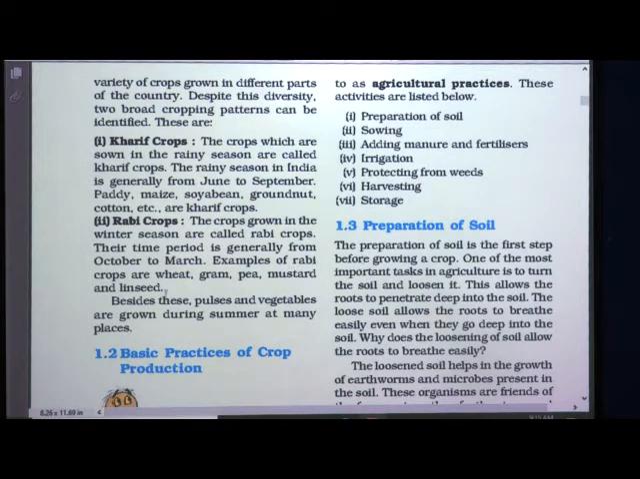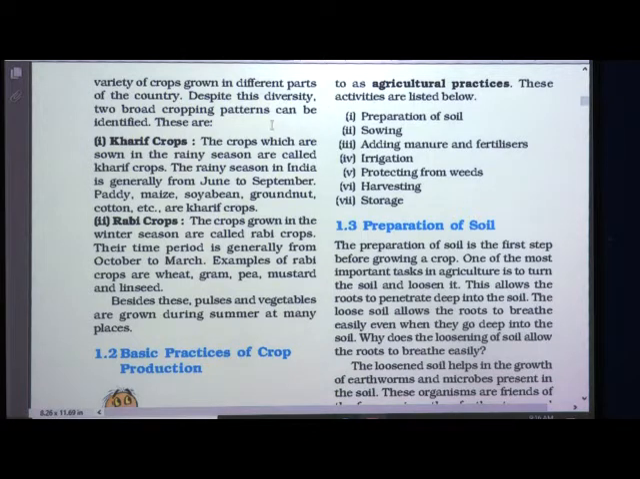Examples of Rabi crops are wheat, gram, pea, mustard and linseed. So these are some of the examples of Rabi crops. Besides these, pulses and vegetables are grown during summer at many places. We have seen that Kharif crops are grown in the rainy season and Rabi crops in the winter season, but during summer also, at many places, different pulses, vegetables, etc. are grown.